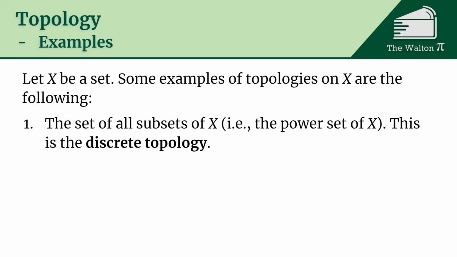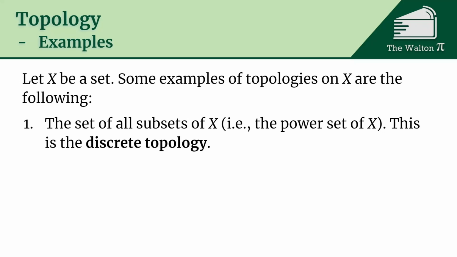Okay, so let's go through a few examples. So if X is a set, the following are going to be some examples of topologies. So the set of all subsets of X, so the power set of X. This is what's called the discrete topology. Now, let's make sure that this is a topology. Is the empty set an element of the power set? Yes.